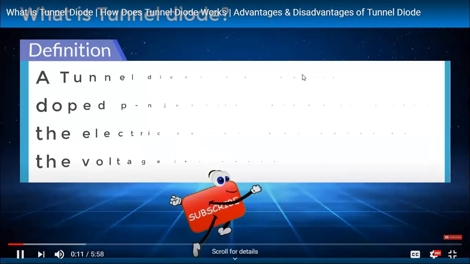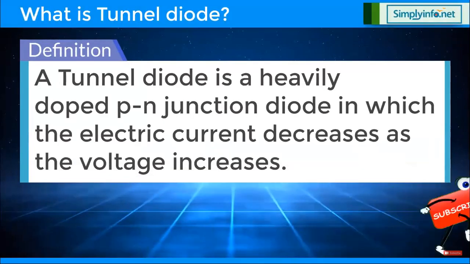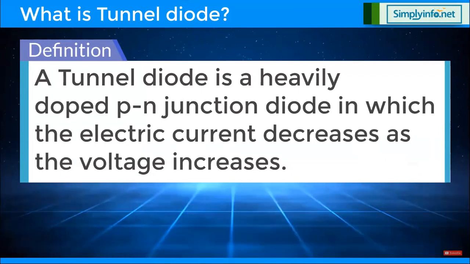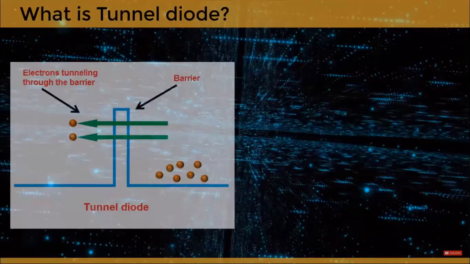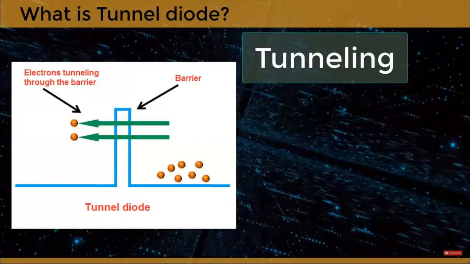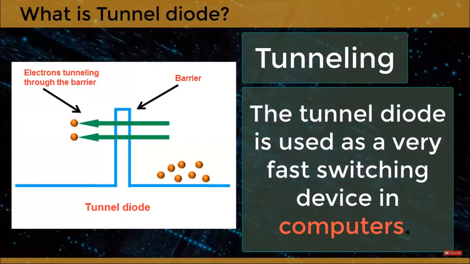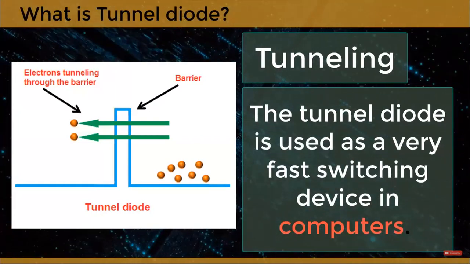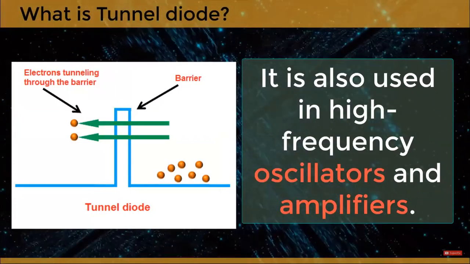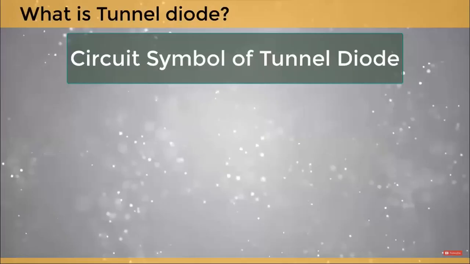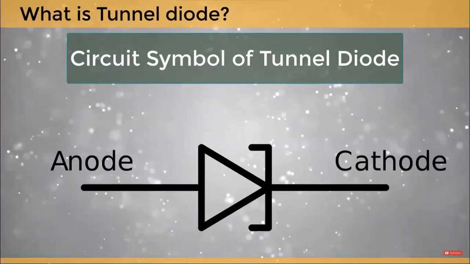A tunnel diode is a heavily doped p-n junction diode in which the electric current decreases as the voltage increases. In tunnel diode, electric current is caused by tunneling. The tunnel diode is used as a very fast switching device in computers. It is also used in high-frequency oscillators and amplifiers. The circuit symbol of tunnel diode is shown here.